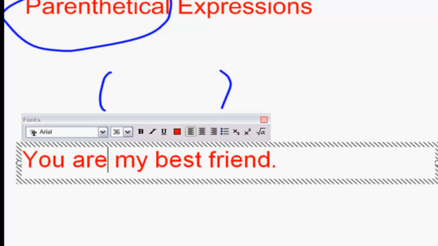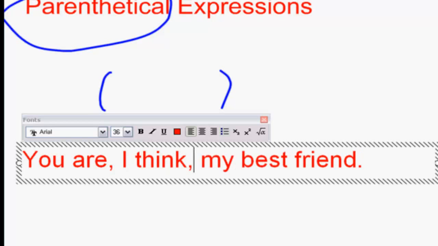The parenthetical expression then would be an interruption in that. So you are, I think, my best friend. Okay, so now what has that done? What has it done by adding that parenthetical expression? It's not as streamlined as the original sentence, but by putting that "I think" there, we're taking ourselves back away from that sentence a little bit. We're saying, this was our original sentence, you are my best friend, and now I'm going to step back away from that a little bit. I'm going to say, you are, I think, my best friend.